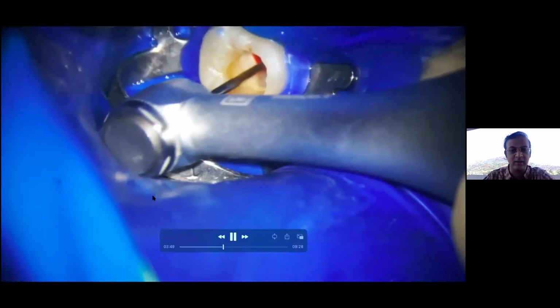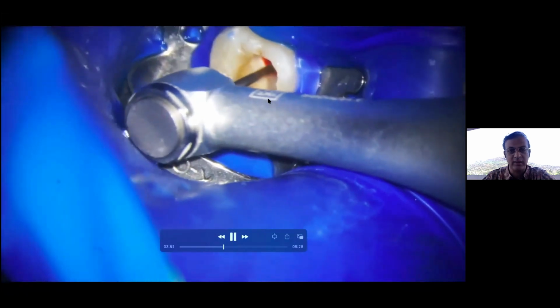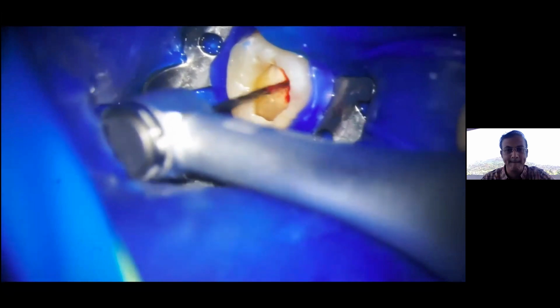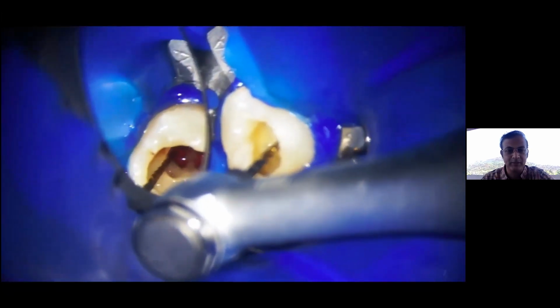So you can see a nice curvature over here, right? I enter in the canal. And here I'm using a 25.6% file, which is Hero Gold from the same family. Again, the concept remains the same, 25.6 and 25.4.